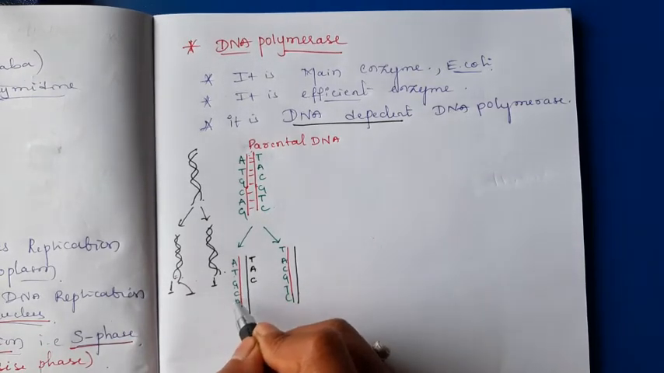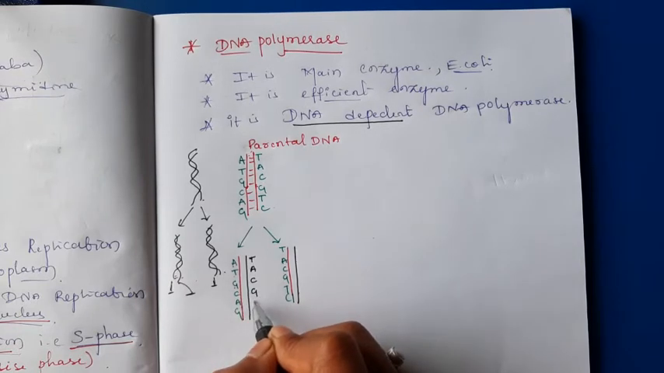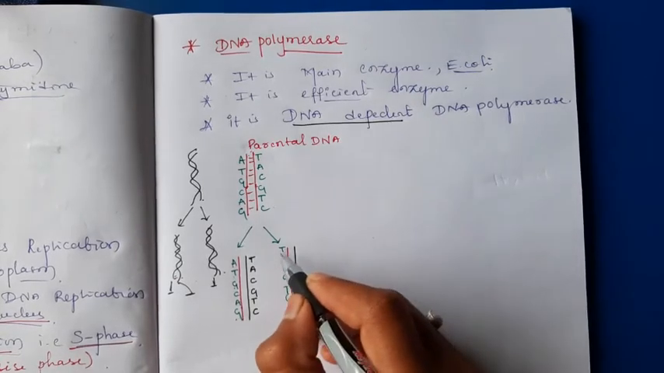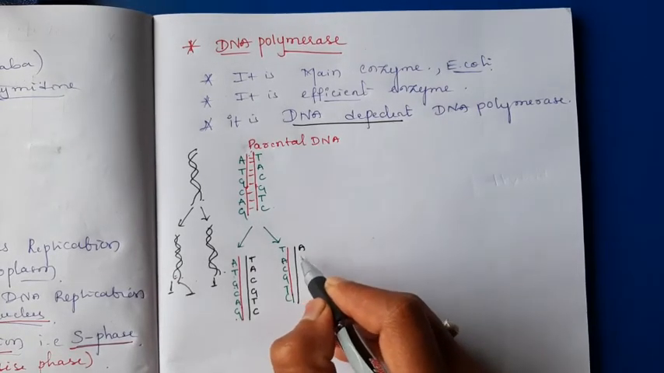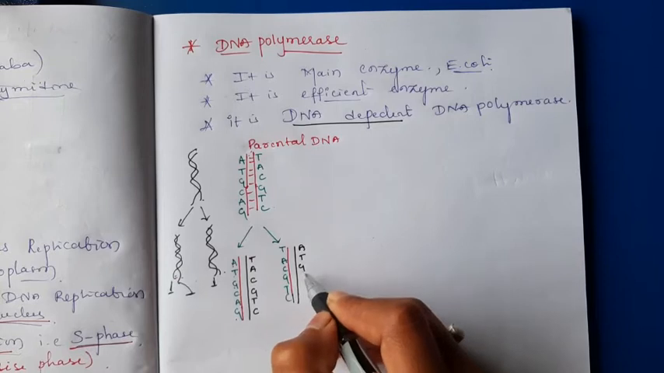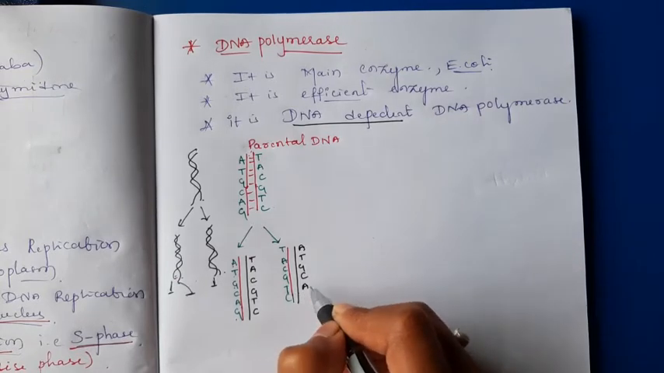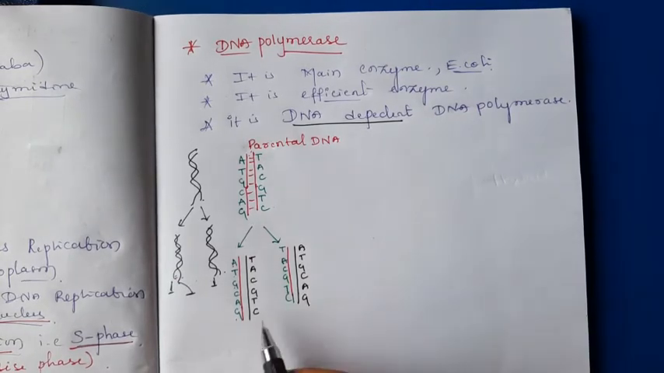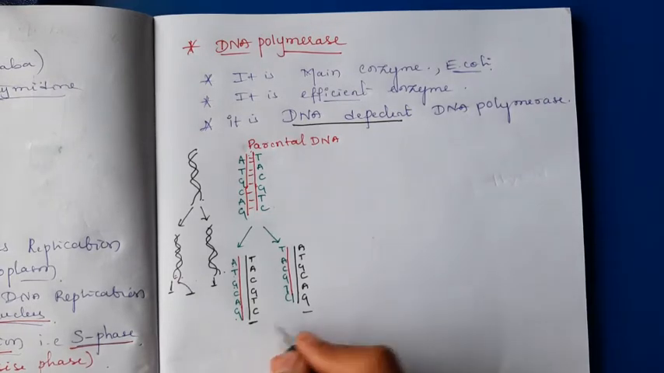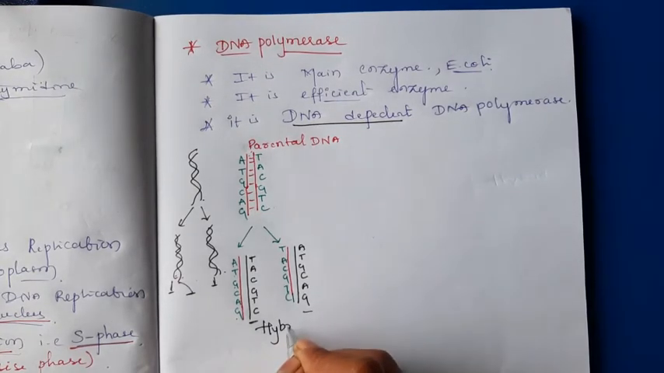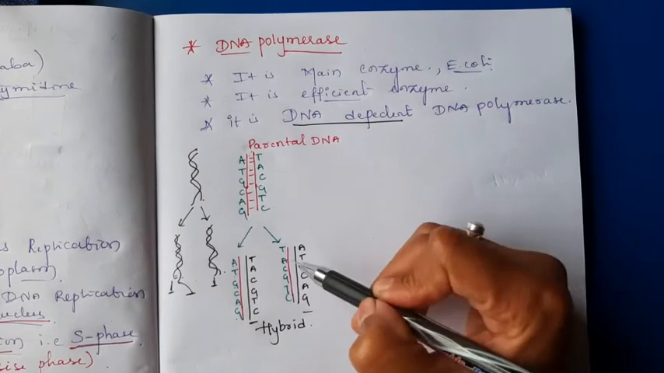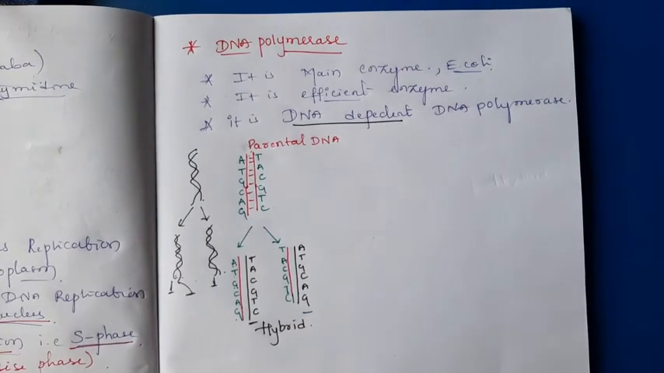G, C, C, G, A, T, G, C. Here also same thing. T, A, T, C, G, G, C, T, A, C, G. Okay, these black ones are the newly synthesized strands, or the offspring strands, or we can say the hybrids. By comparing the parental strand, the new strand is synthesized.